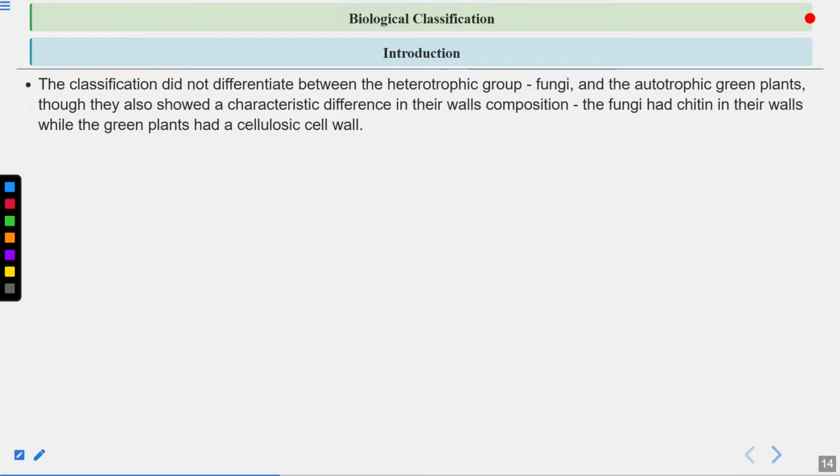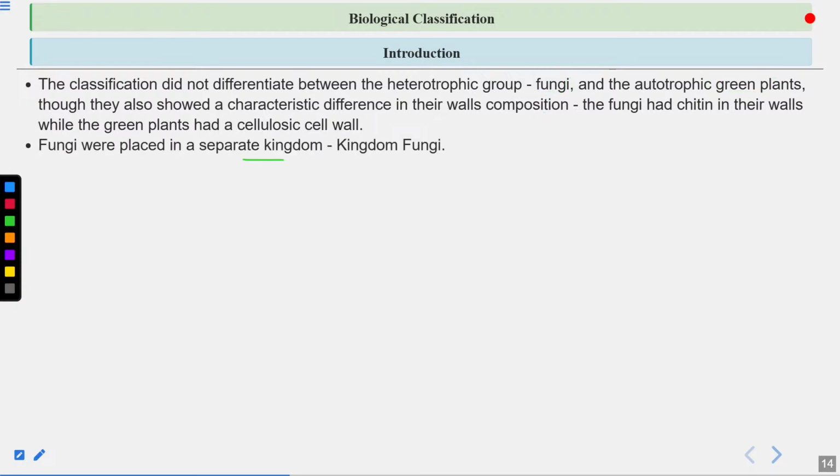Now this classification did not differentiate between heterotrophic group fungi and the autotrophic green plants. So we are talking about the limitations of the two kingdom system of classification. Okay, we talked earlier there was no distinction between unicellular, multicellular, prokaryotic, eukaryotic and autotrophic and heterotrophic. So again fungi were placed with the green plants. Fungi, they are heterotrophic, plants, they are autotrophic. Fungi, they have different cell wall composition, they have chitin.